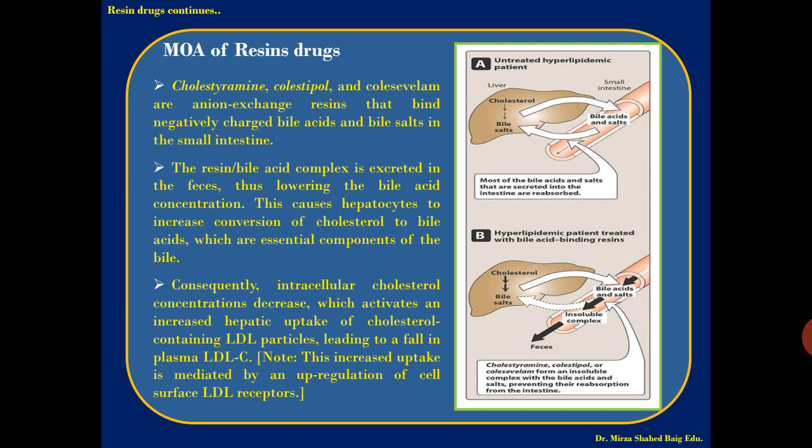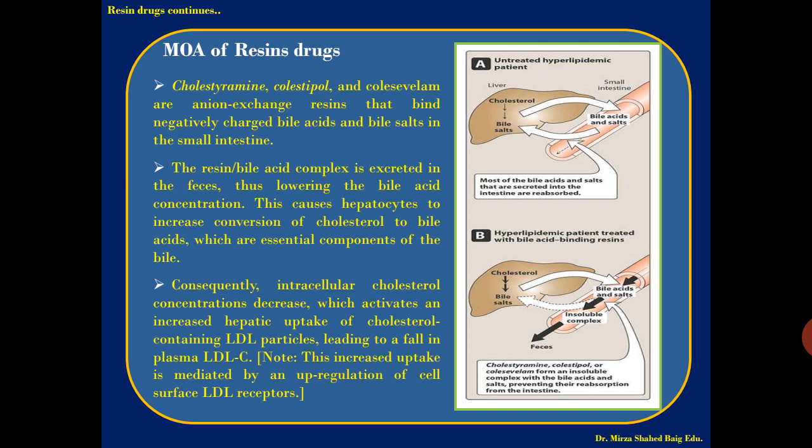Consequently, the intracellular cholesterol concentration decreases, which activates and increases hepatic uptake of cholesterol-containing LDL particles, leading to a fall in plasma LDL-C, that is low density lipoprotein cholesterol. Note this increased uptake is mediated by upregulation of the cell surface LDL receptors.